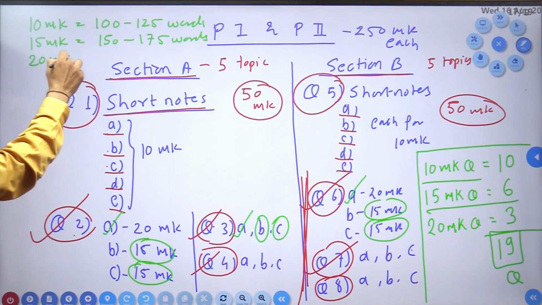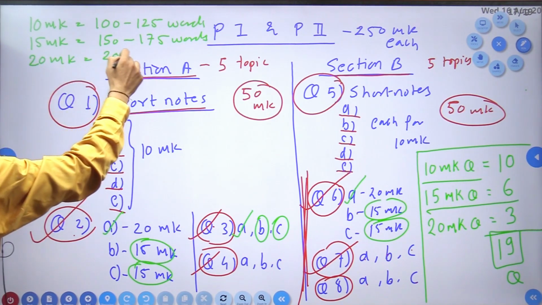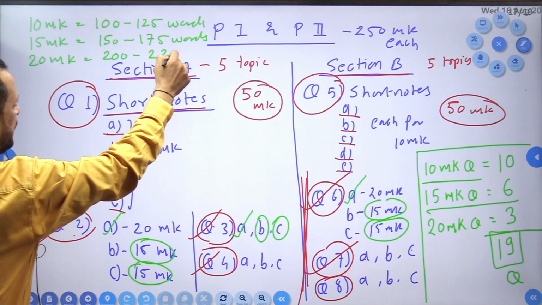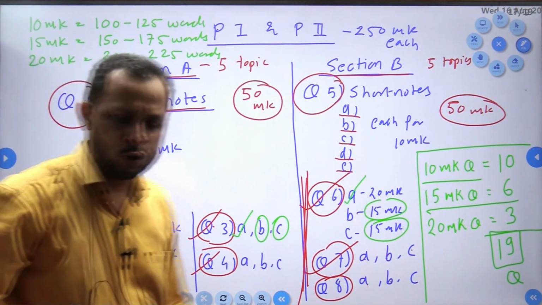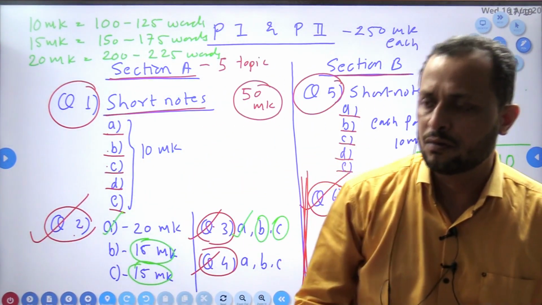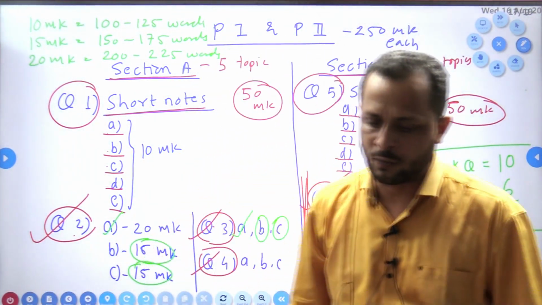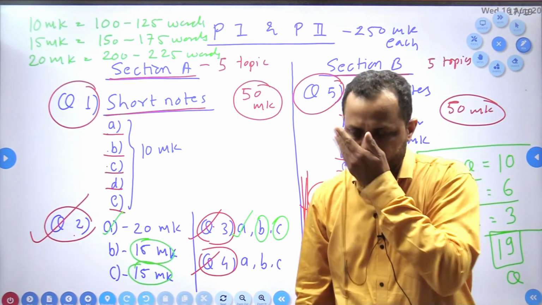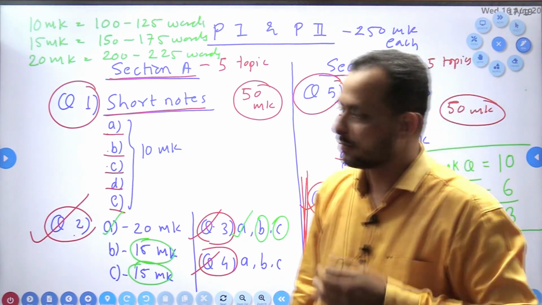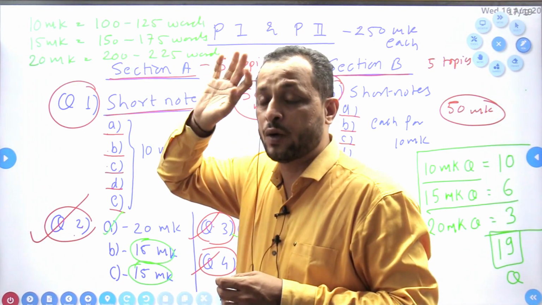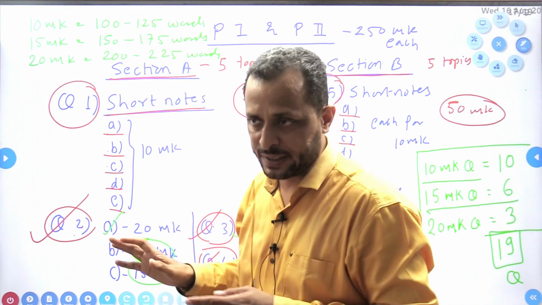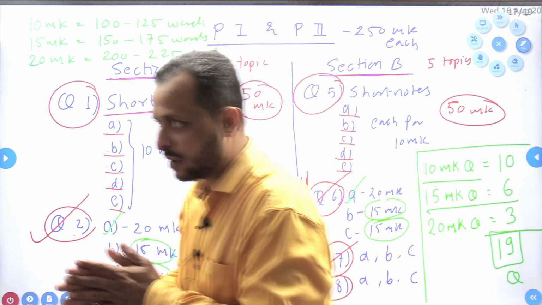For 20 marks, you are expected to write 200 to 225 words. This is the usually expected requirement. 200 words means 20 sentences. This is a rough calculation.